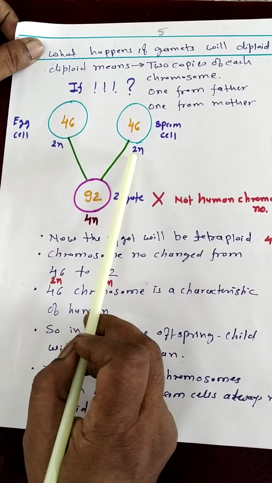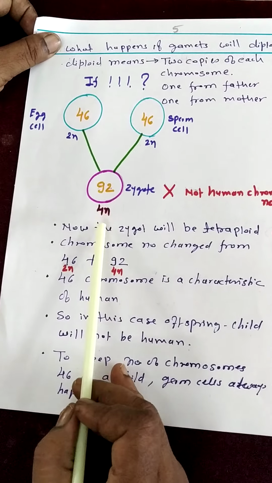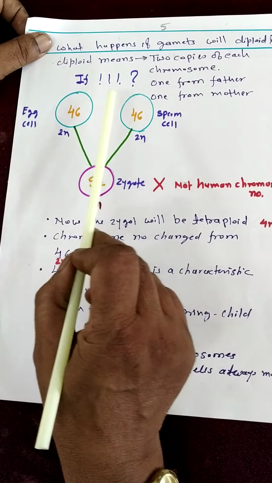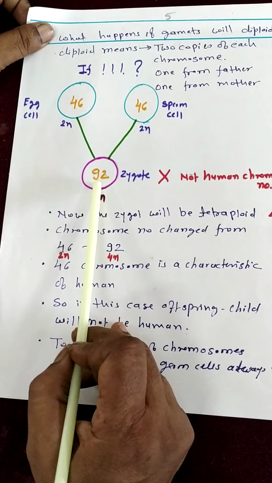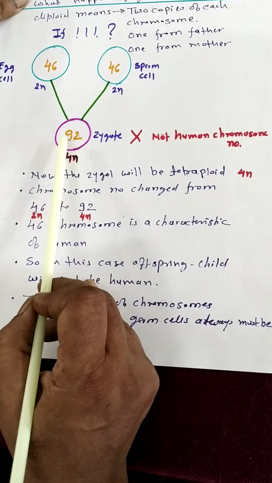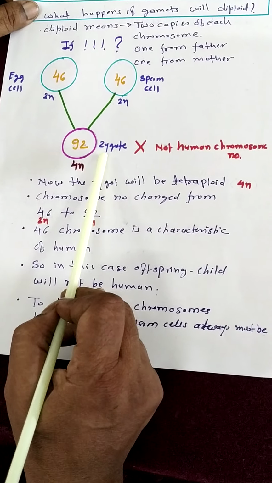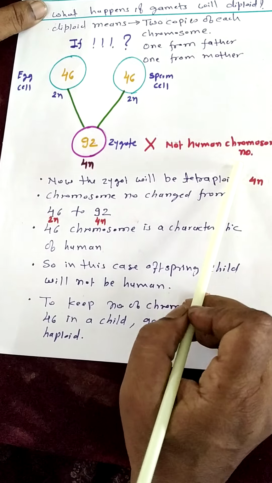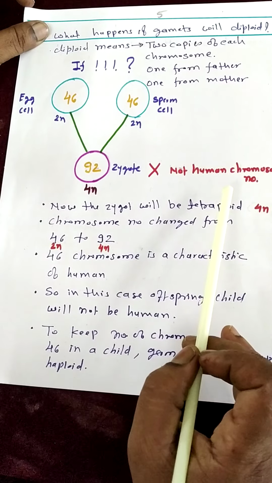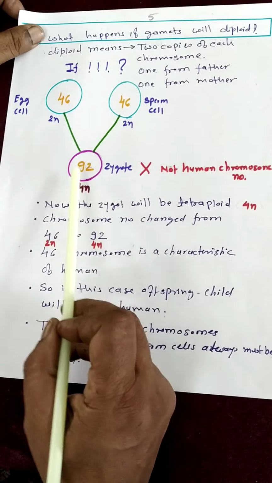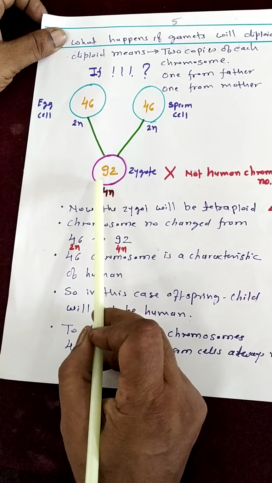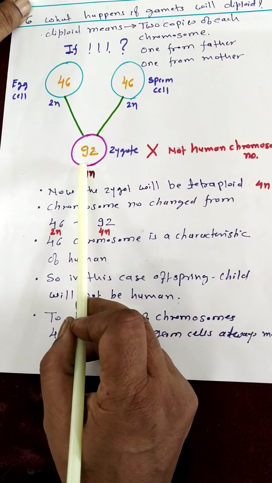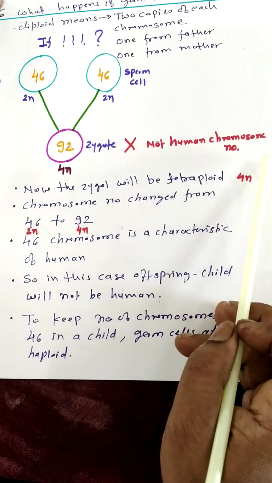When 2n and 2n unite, what will form? It will form 4n. 4n means 46 plus 46, and the chromosome number will now be 92. This zygote will not be a human, because for formation of a human body, how many chromosomes are required? 46. But here which number comes? 92. And a zygote with 92 chromosomes will not develop into a human body.